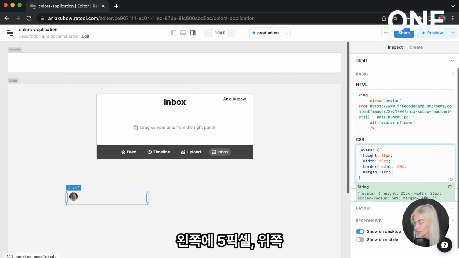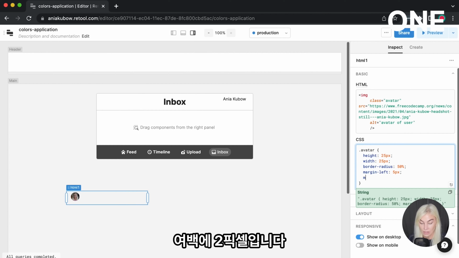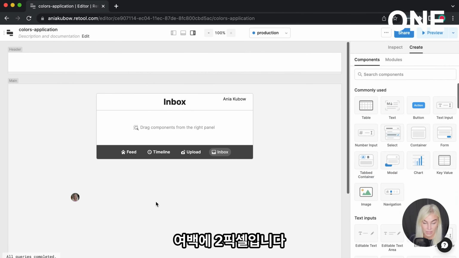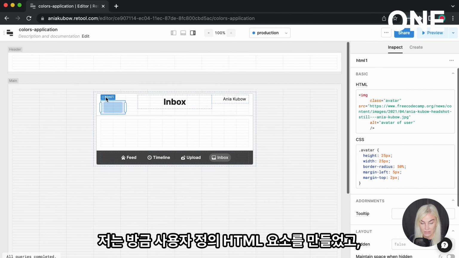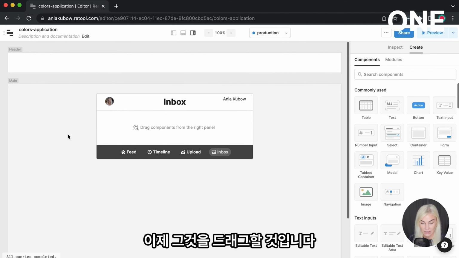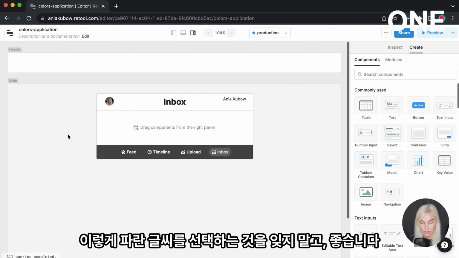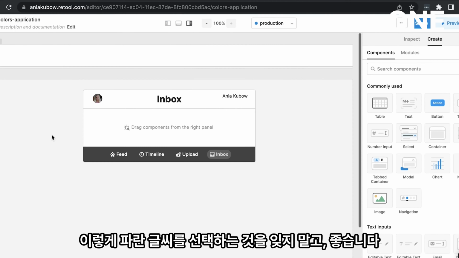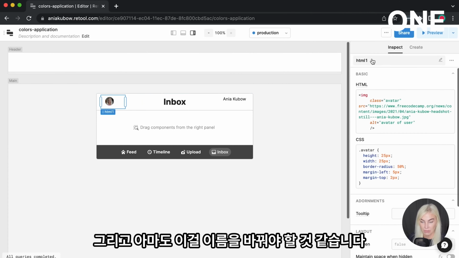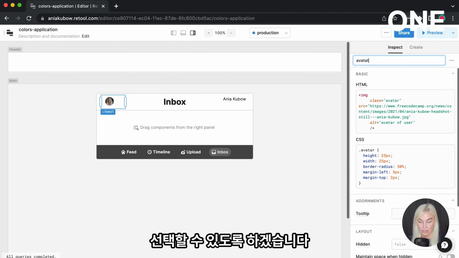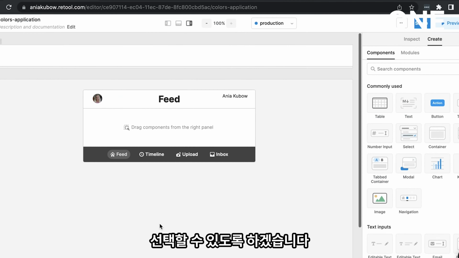Left 5 pixels and margin top 2 pixels. Okay, so there we go. I've just made a custom HTML element, and I'm going to drag it in like so, making sure to select the blue writing. And great. Perhaps let's rename this. I'm going to rename this to avatar image for us to pick out if we need.